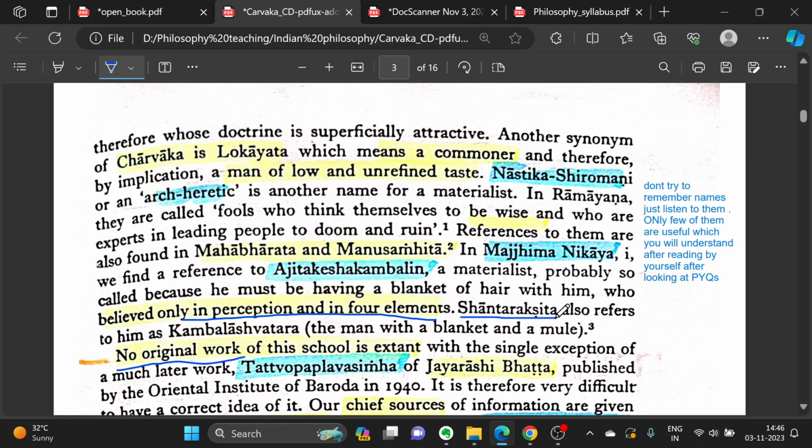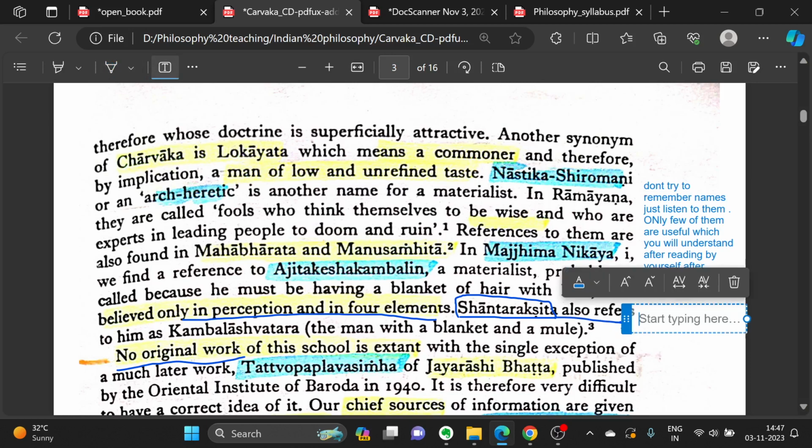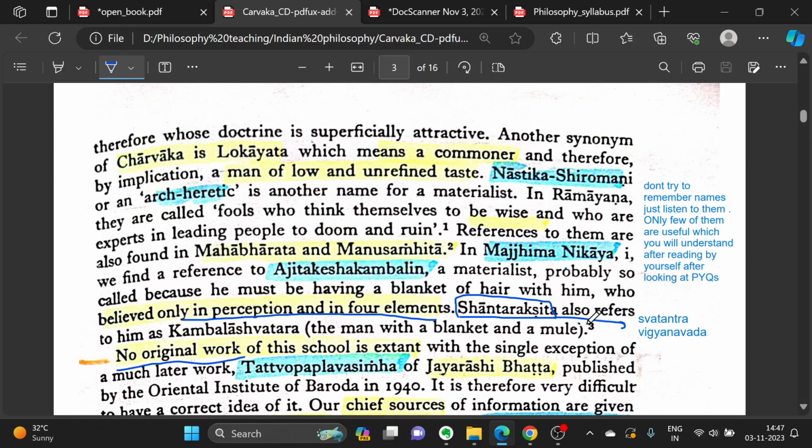Shantarakshita, just for your information, is a Buddhist and he is a Swatantra Vigyanvad Buddhist. We will read about Swatantra Vigyanvad later in schools of Buddhism. Also, I will once again try to emphasize this: just hear these names for now. Don't try to remember them. Don't try to get bogged down by them.